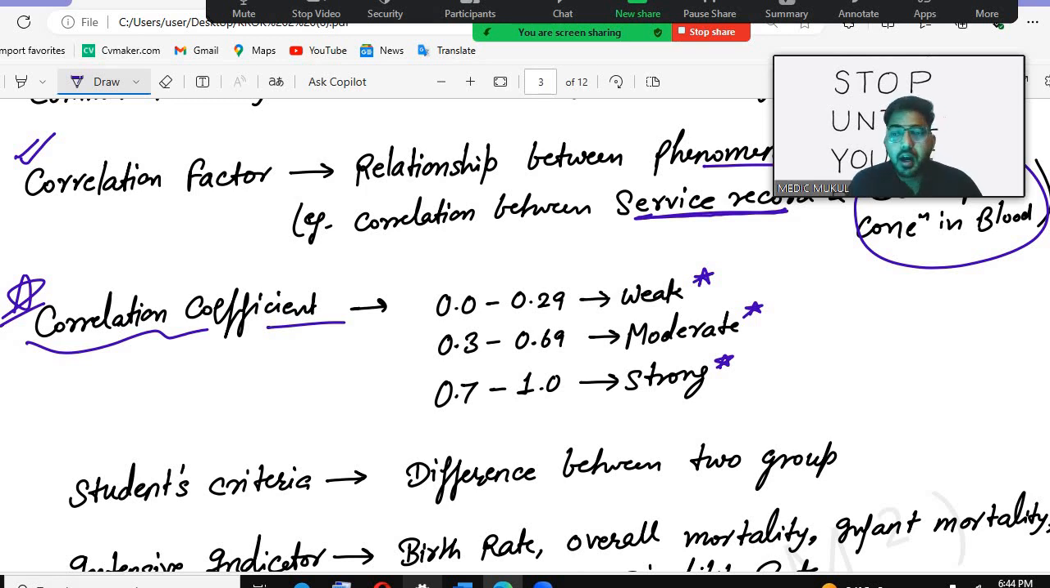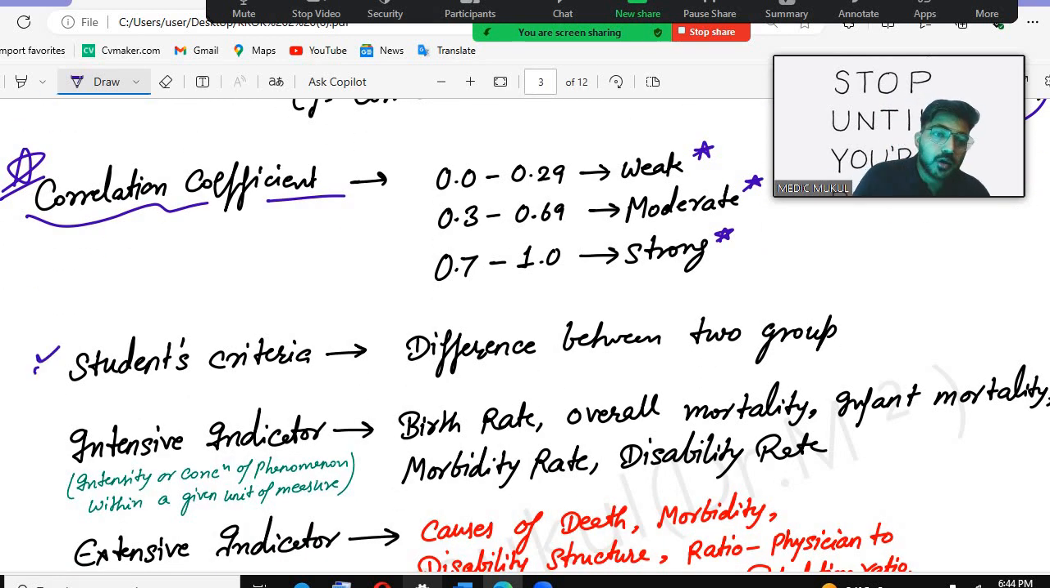Okay. Now after that there is one more important terminology, that is the Student's criteria. This also confuses students a lot. So Student's criteria, remember, is used when we are telling the difference between two groups.